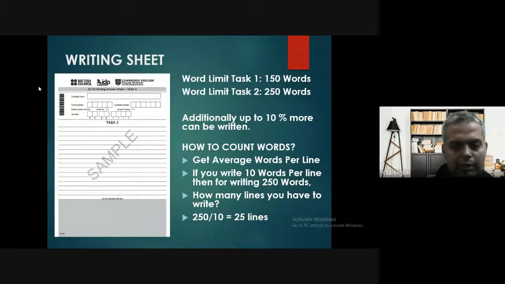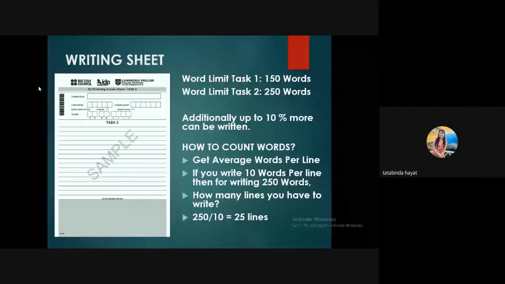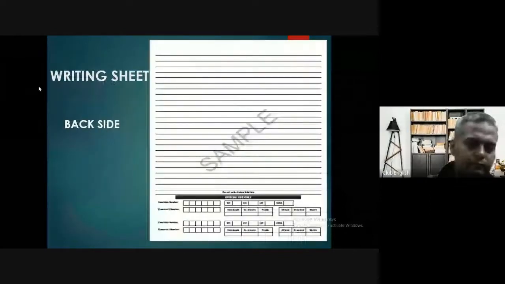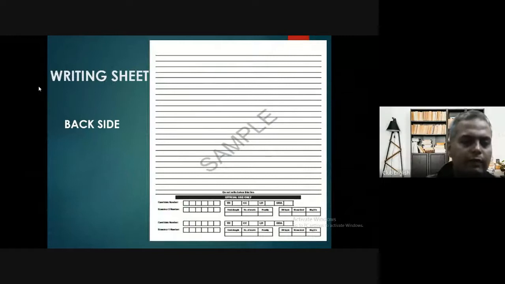Okay, everybody understood this? Yes, sir. Any questions you have? No, sir. Not yet. Okay, then let's move ahead.